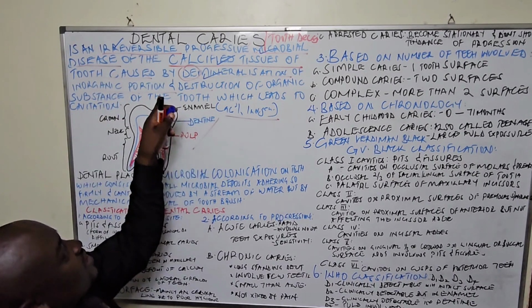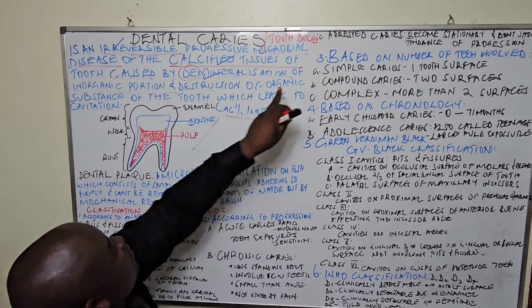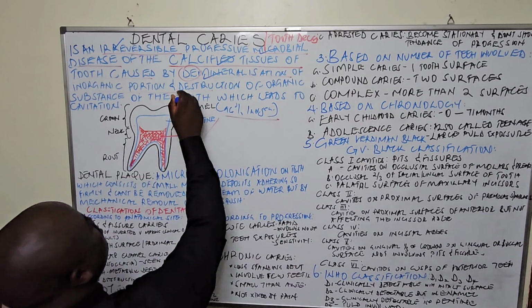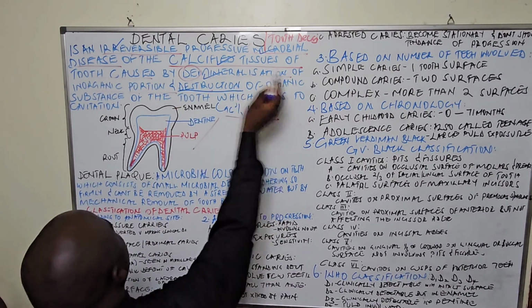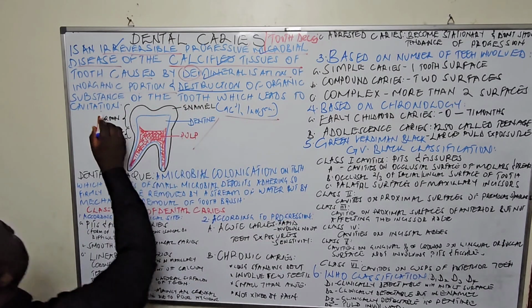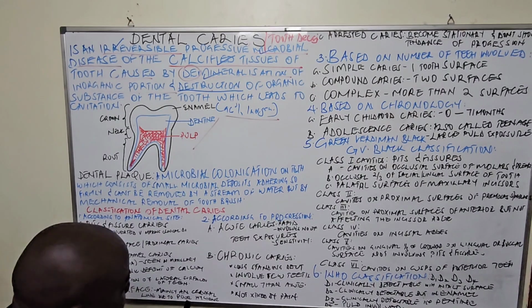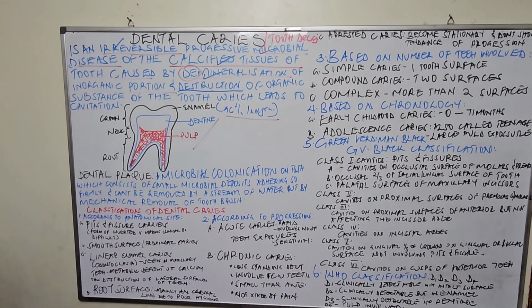We cannot say demineralization of the organic because there are few minerals there. Now we are saying the destruction of the organic part of a tooth, and we end up forming cavities or cavitation. That is our simple definition.